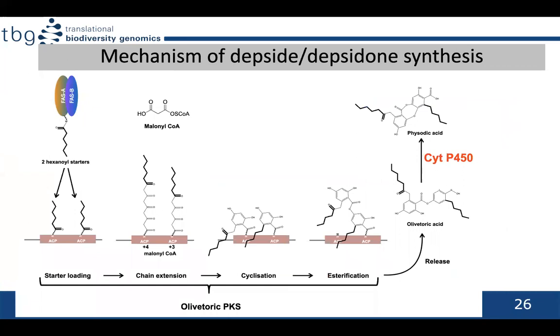Summarizing, we propose the following mechanism for the depside-depsidone synthesis. Fatty acid synthases synthesize and deliver the carbon side chains to the PKS. Polyketide synthesis then takes place on the 2 adjacent ACPs in the PKS, followed by cyclization and ring formation.